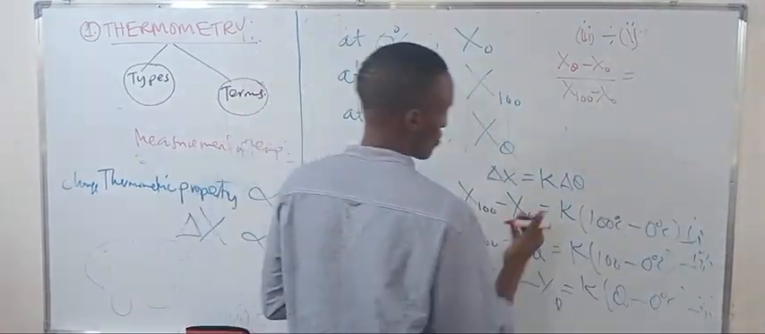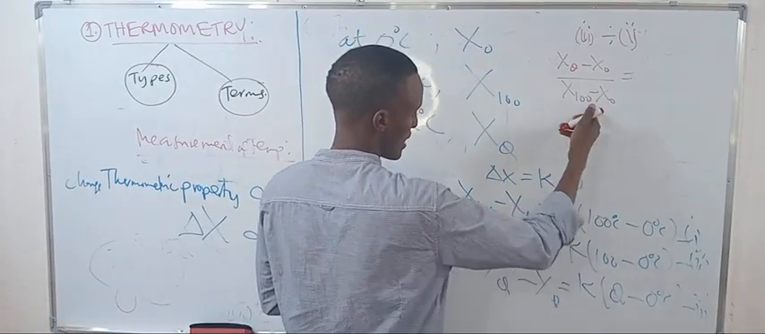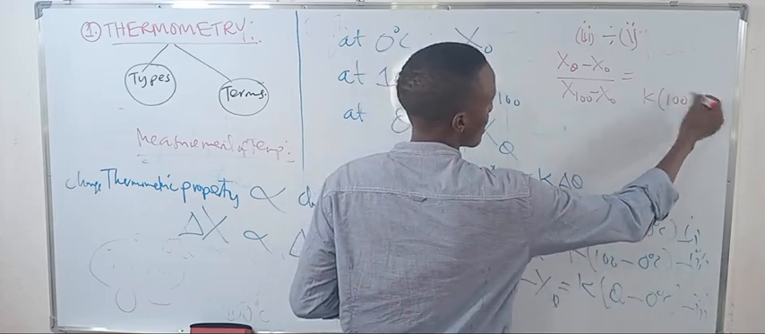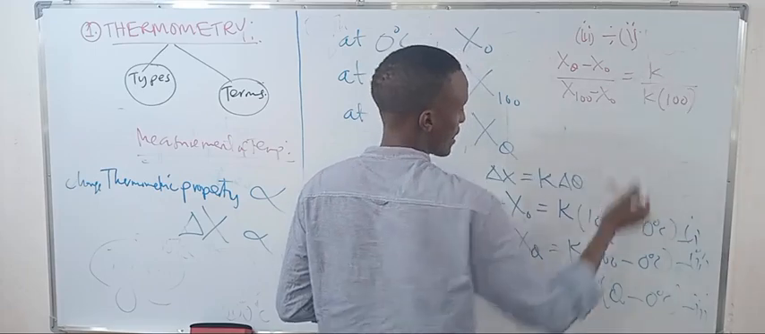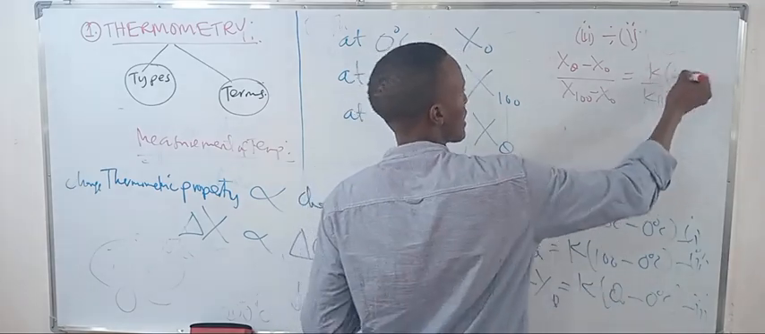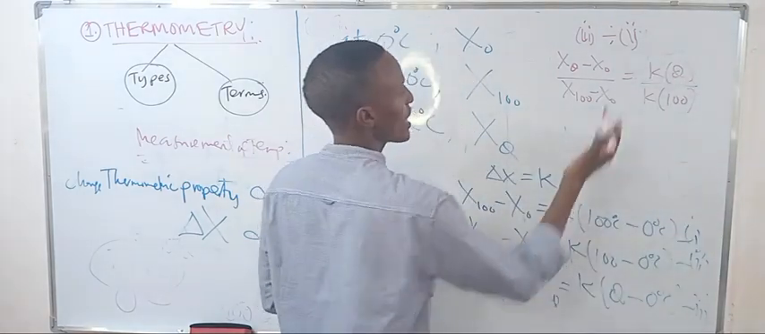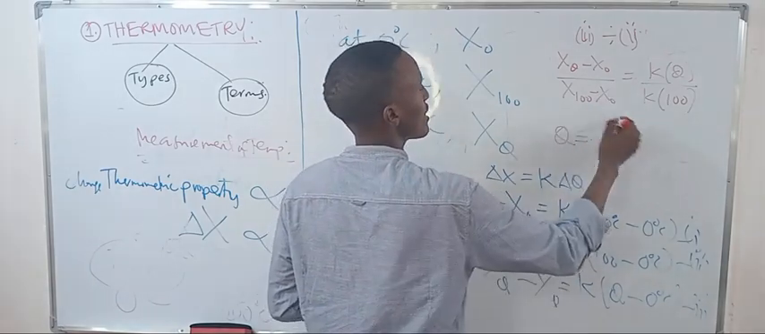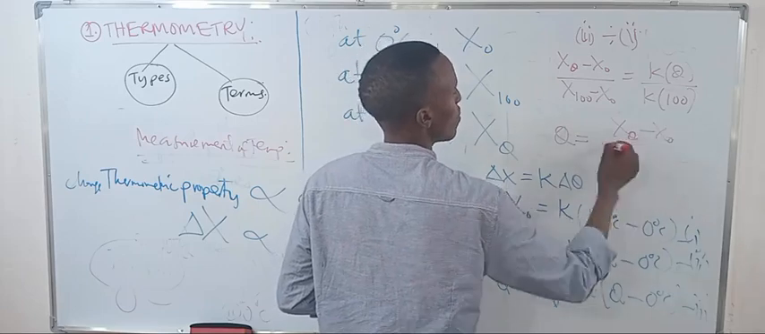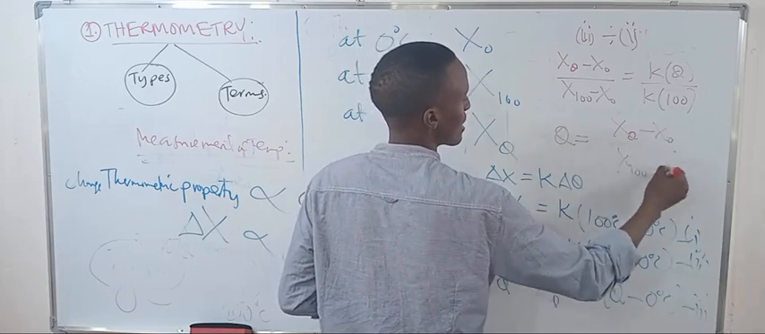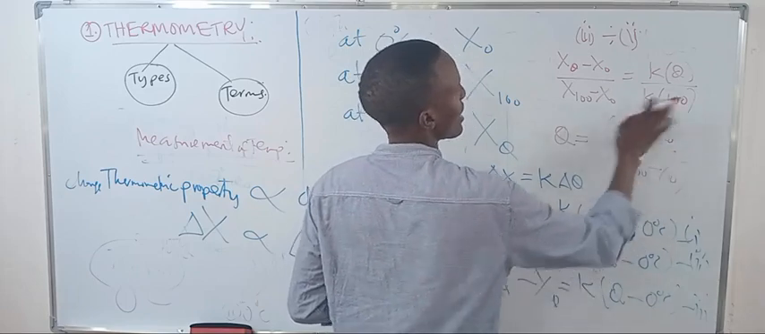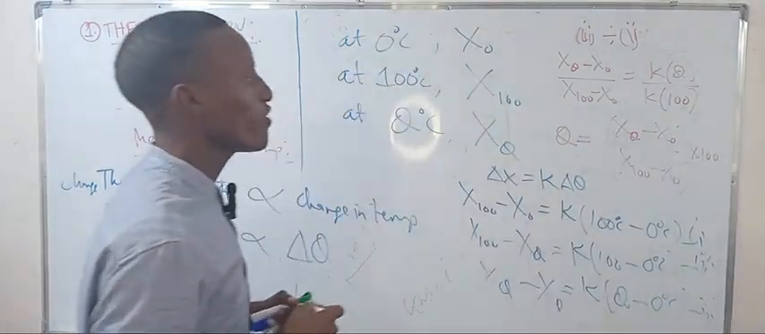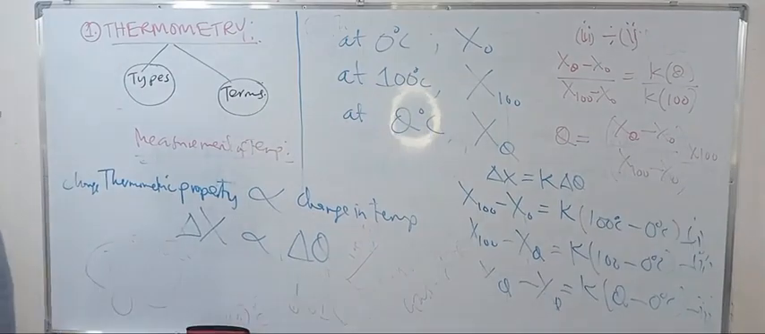Now taking equation 1, the first equation, we have 100 over k. 100 minus 0 is just 100 over k. This is theta; theta minus 0 is just theta. So k and k cancel, and we remain with theta equal to x at theta minus x at 0 over x at 100 minus x at 0, times 100. And that is the general equation for finding the temperature at any point.